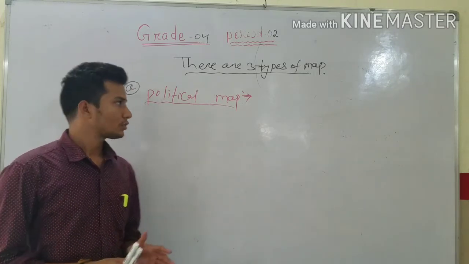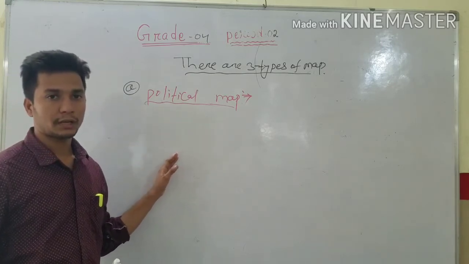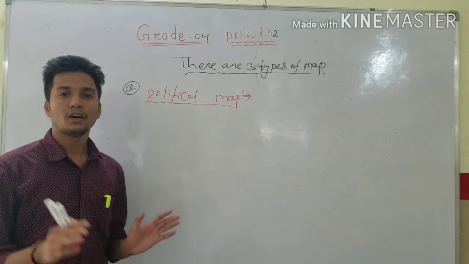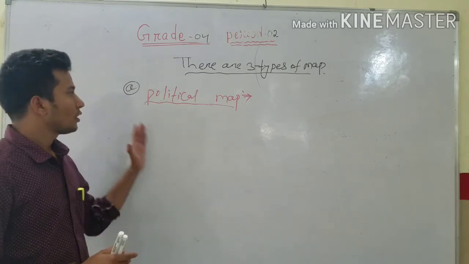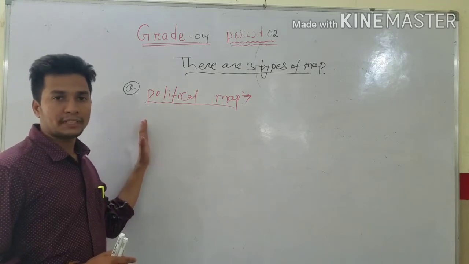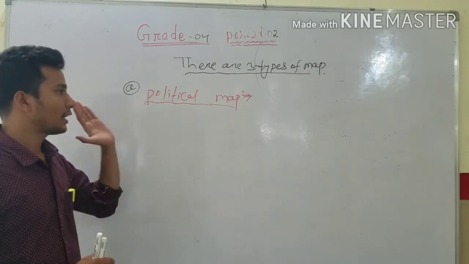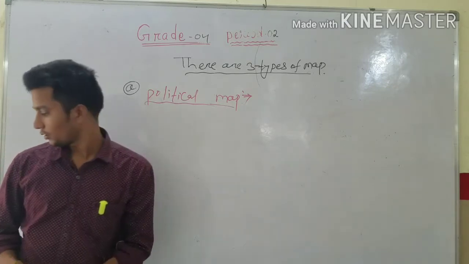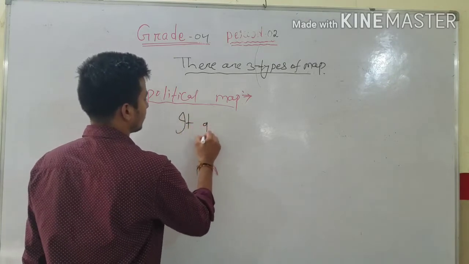So the physical map and political map: a political map gives more information about the boundary of a state or a country, every capital, and major towns and cities.